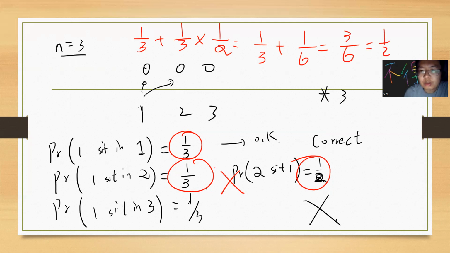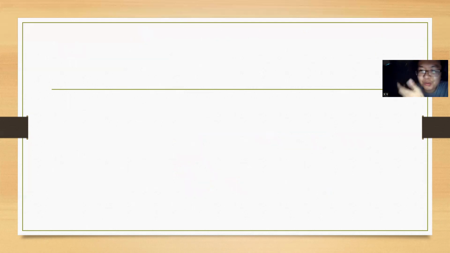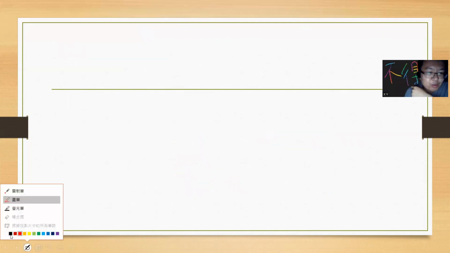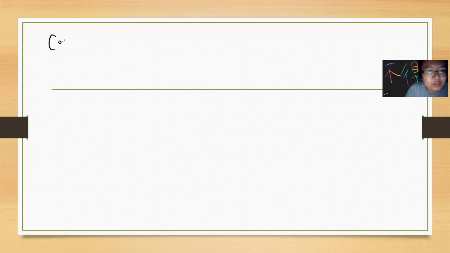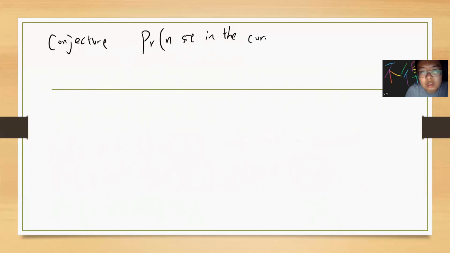So yeah, this is very simple. You can see the answer is half, right? N equals 2 is half, N equals 3 is half. So you need to use mathematical induction. Conjecture: it's always half. So the probability of N sitting in the correct position is half. Okay, so we need to do the induction proof.